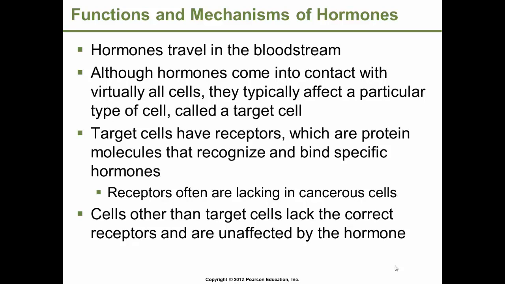These target receptors are often lacking in cancerous cells, resulting in a failure to respond to that particular hormone. Other cells in the body lack the correct receptors and are unaffected by a particular hormone if they do not have the specific receptor for it.